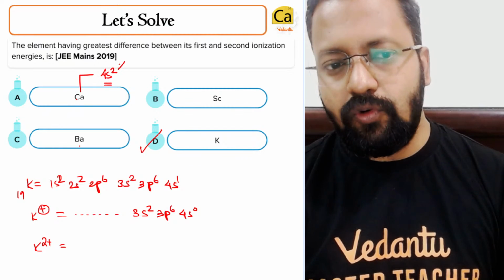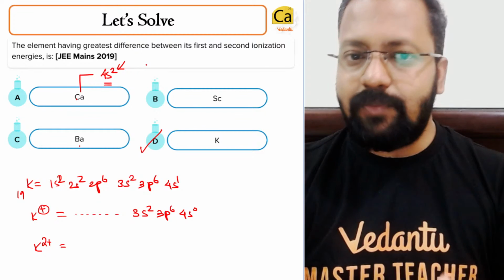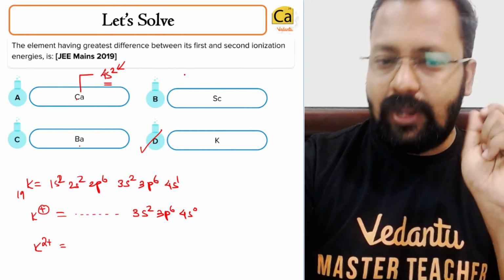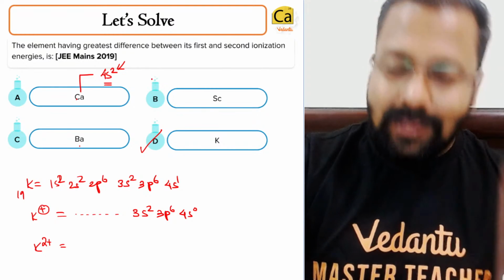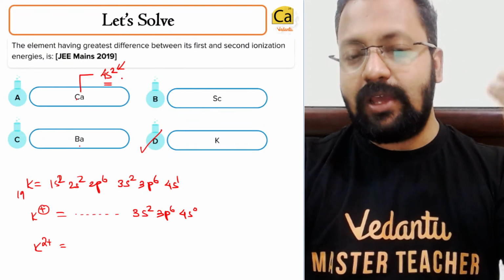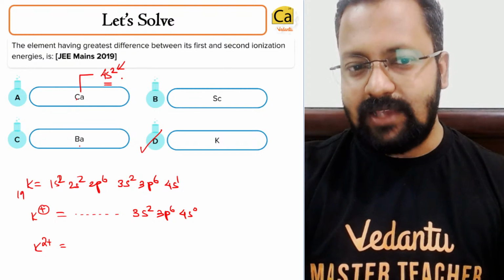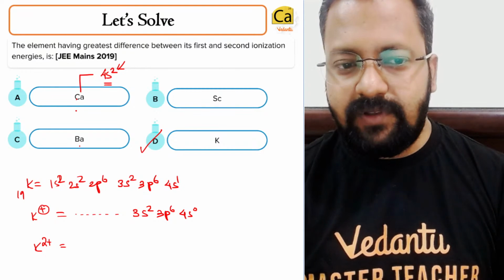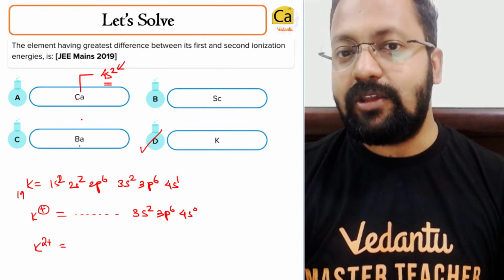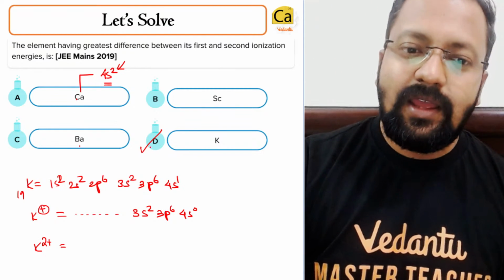If you remove these two electrons, you will end up getting a 3s2 3p6 configuration. Breaking that 3s2 3p6 configuration and removing an electron from it is highly difficult. So for A, B and C, the difference between second and third ionization energies will be very high.